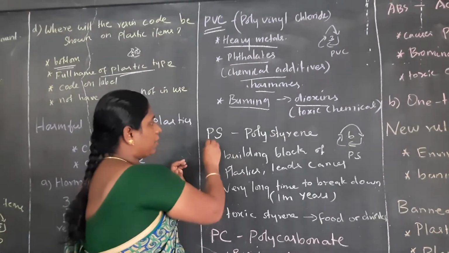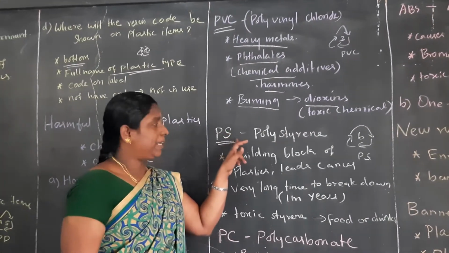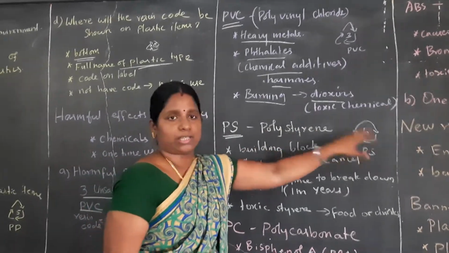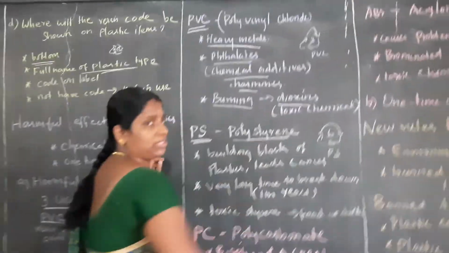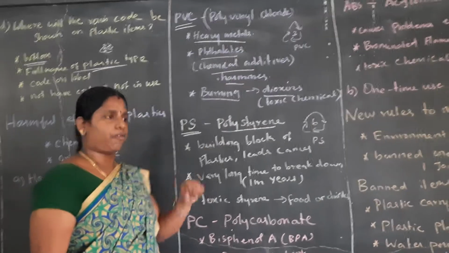Let me go to the next resin code, PS, that is 6. Resin code 6 is polystyrene. Why should we not use this type of plastic?